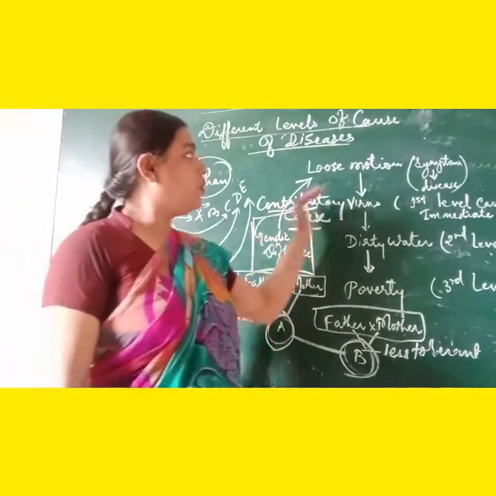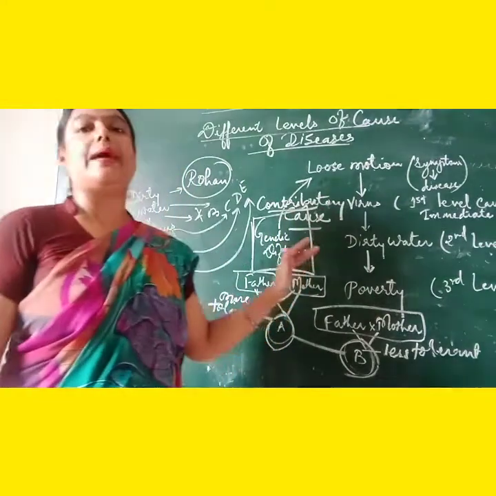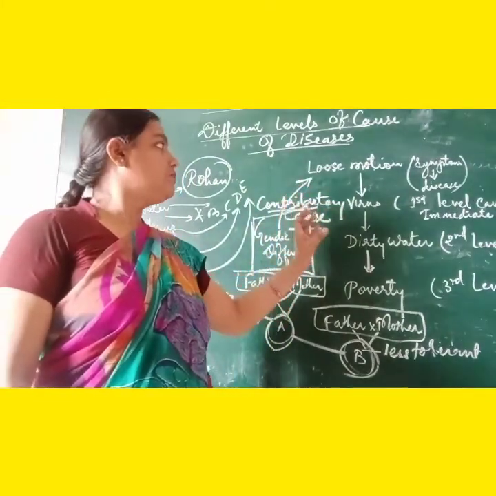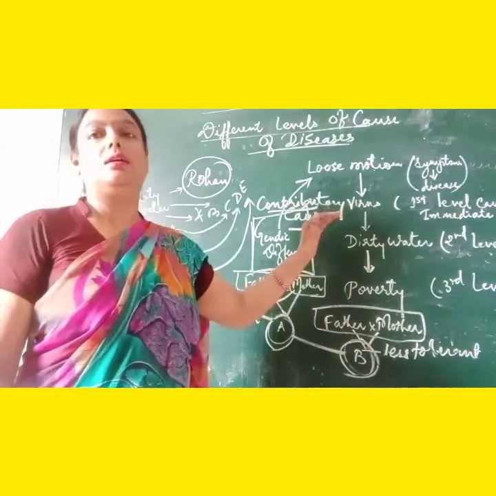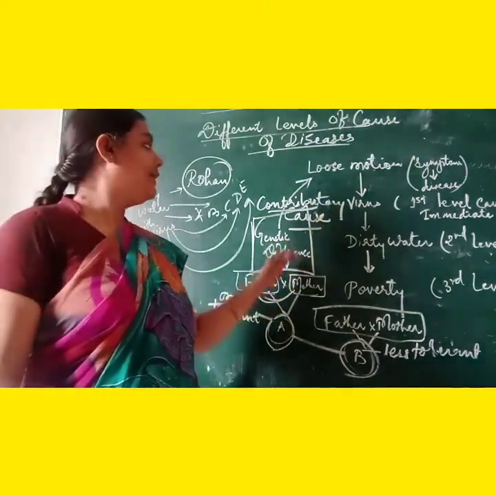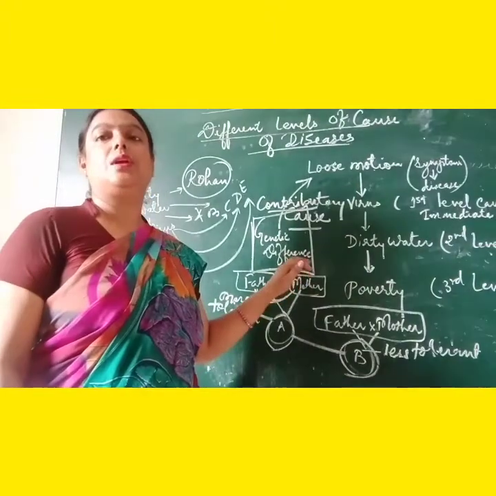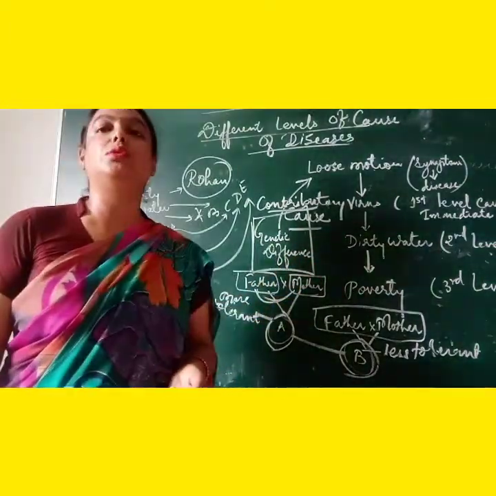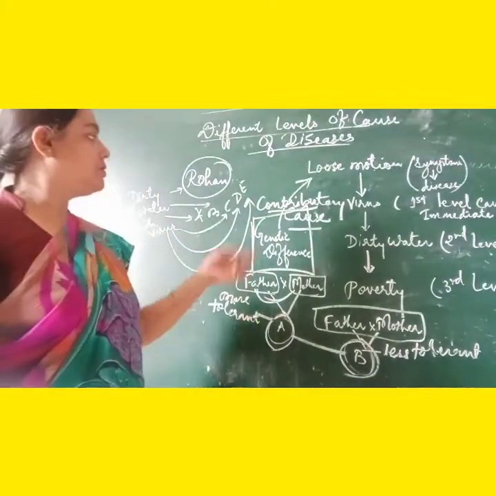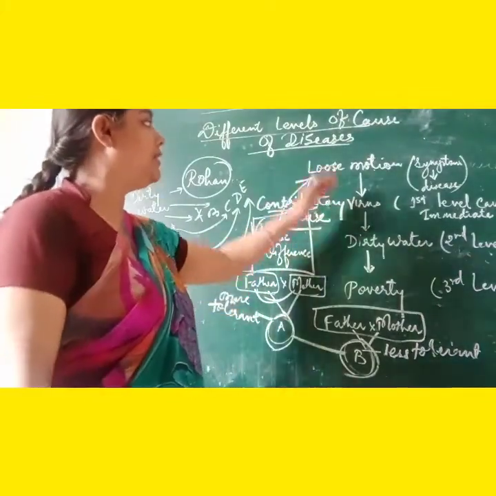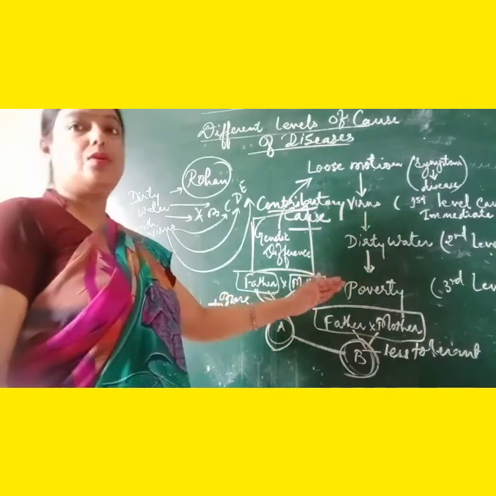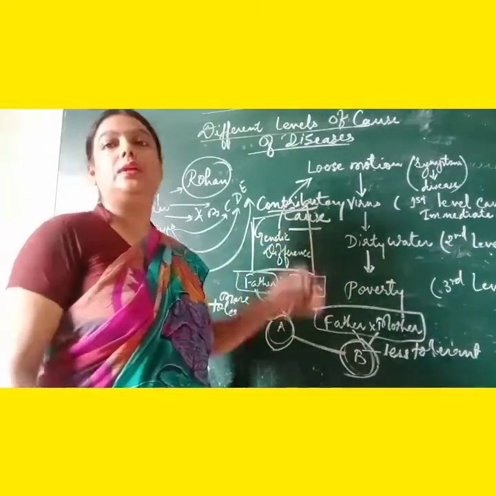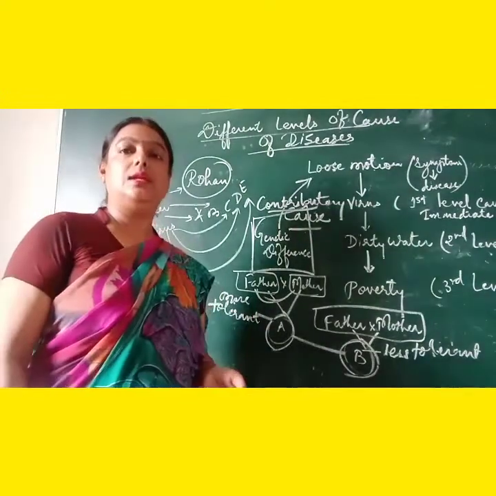It can support any virus, it can support any bacteria, it can support any other microorganism to cause disease in our body, but alone it cannot cause any disease in our body. It can be only supportive in nature. So this is all about the different levels of the cause of diseases, and then we saw about the contributory cause of a disease also.